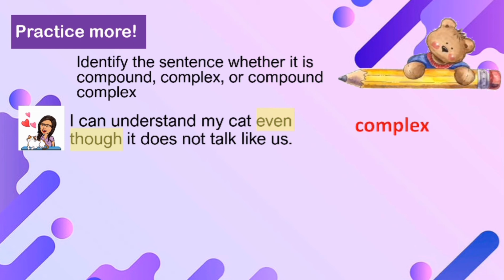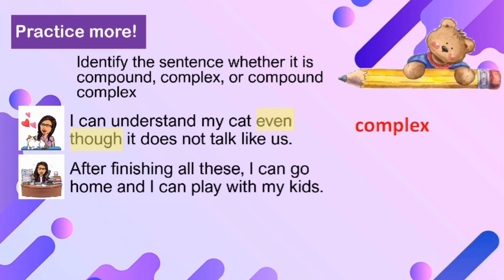Correct. Let's have the second one. After finishing all this, I can go home and I can play with my kids. Well, do you have any clue here? The conjunctions that you can find in this sentence are after and. So, this must be correct, compound complex.